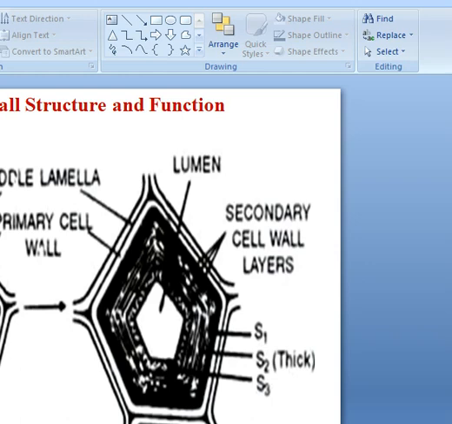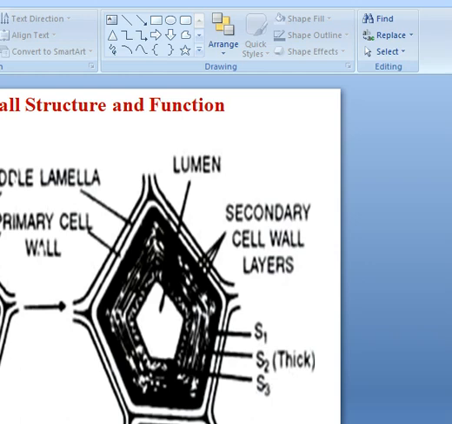The cell wall is very thin in meristematic tissues as well as parenchyma cells, because you know that meristematic tissues are yet to differentiate, and just divided cells develop with a thin cell wall. After differentiation, the cell wall goes on thickening, and the maximum thickening we can see in the xylem vessels. The maximum thickness of the cell wall is observed in xylem vessels.